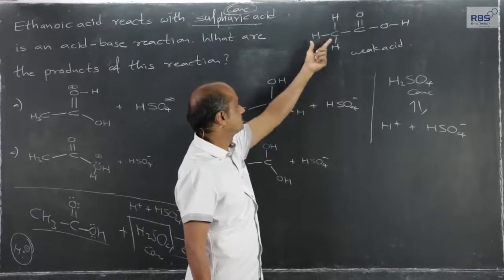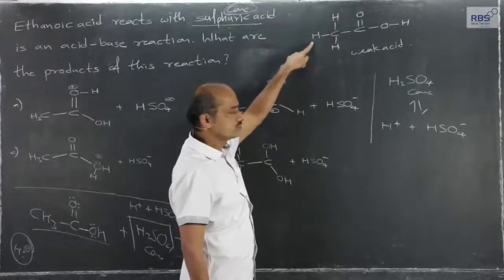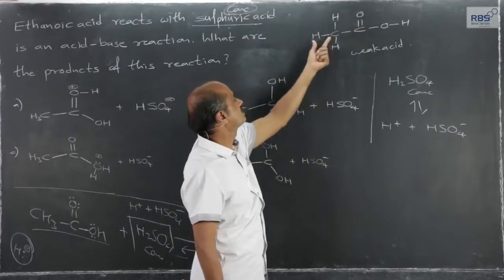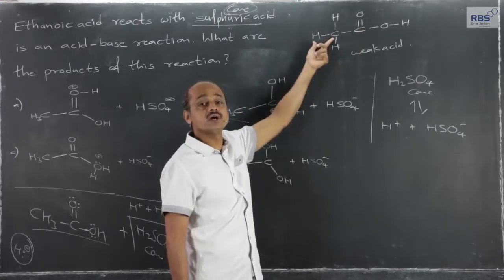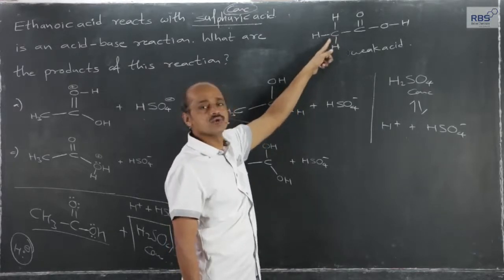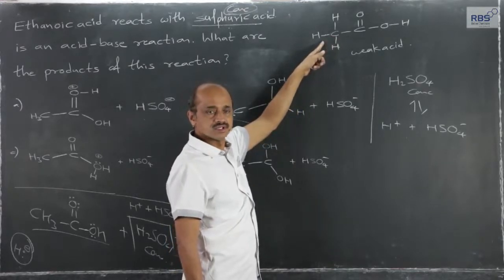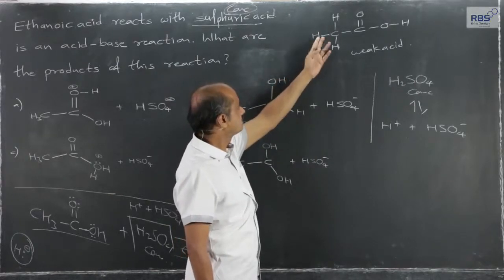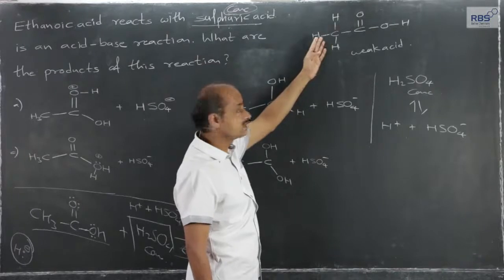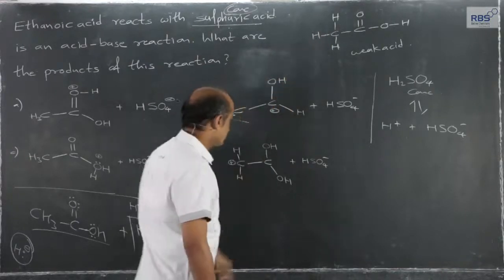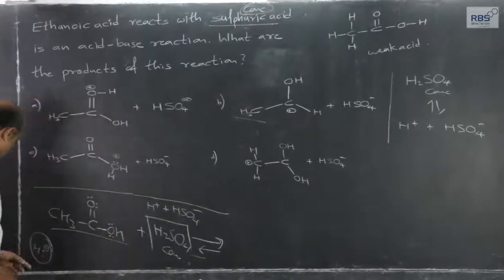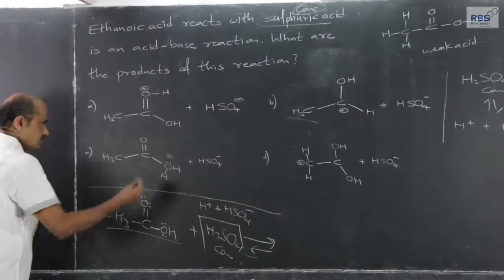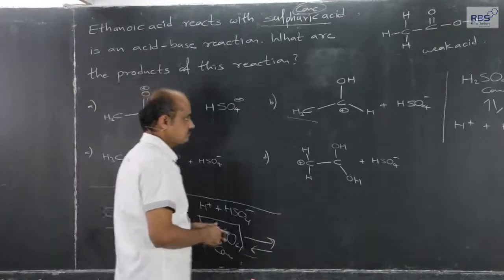For that to happen, hydrogen should be more electronegative, or because of various groups, the CH bond should be highly polar. This is not that polar. And therefore, hydrogen in presence of concentrated H2SO4 going out in the form of hydride ion, H minus ion, is just not possible. So we have eliminated two options.